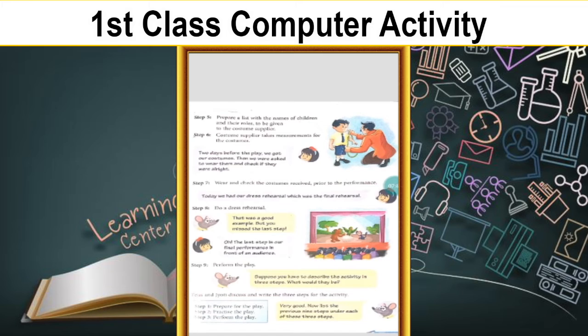So they will show it in front of the audience. Audience is nothing but those who sit on the chairs. Next, perform the play. Suppose you have to describe the activity in 3 steps. What would they be?